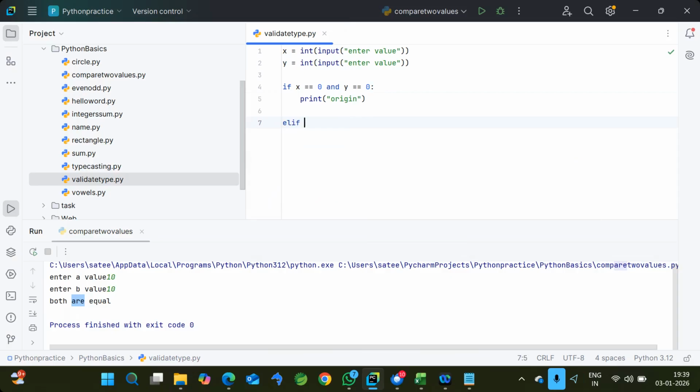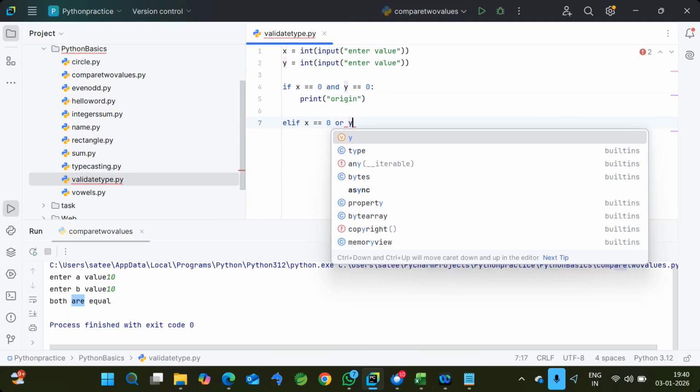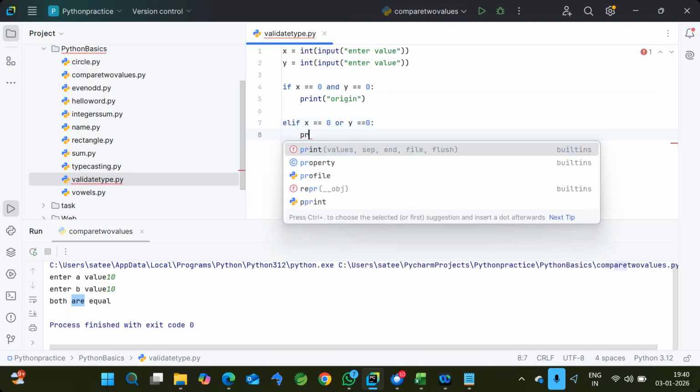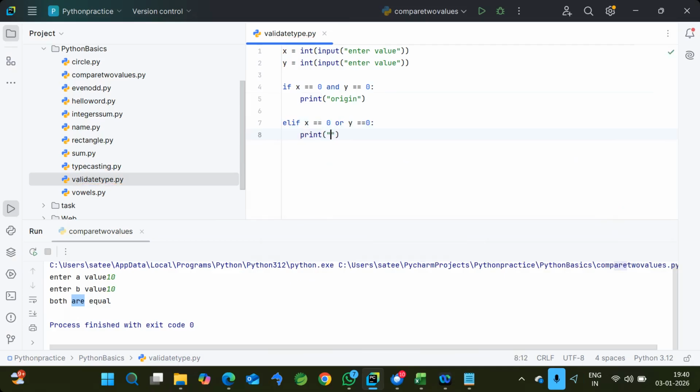Now I'm writing elif. If not, that means if both are not 0, then I'm checking whether at least either of them is 0. So it may be x equal 0 or y equal 0. Examples: 1 comma 0, 0 comma 1, 2 comma 0, minus 3 comma 0, such combinations. Let's take x equal to 0 or y equal to 0, so it means either of them is 0. Now I'm telling it to print the point is on axis.